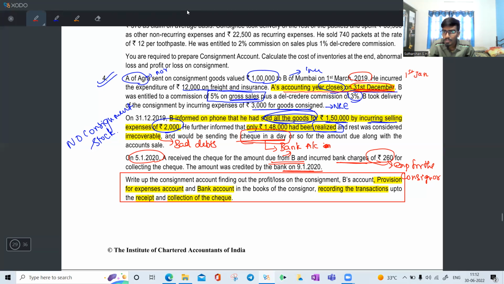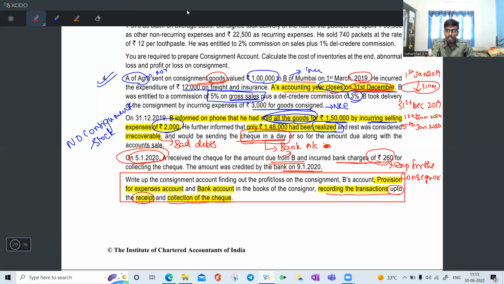He consigned the goods in 2019. 1st January 2019 to 31st December 2019 is one accounting year. In between, on 31st March, he consigned the goods to B of Mumbai. After that, he is receiving a check on 5th January. That 5th January comes to next year, which starts on 1st January 2020. So we are also required to record the transaction up to the receipt and collection of the check.